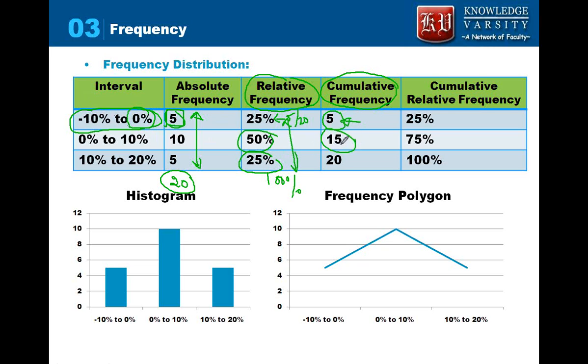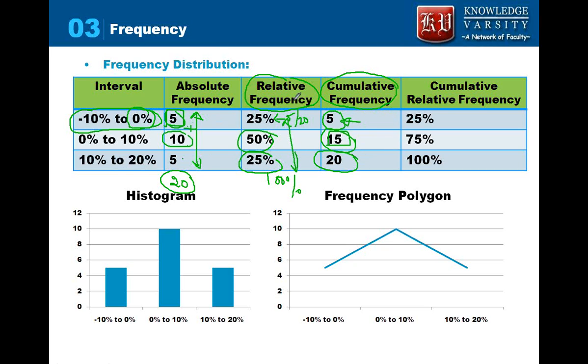So I can say that there will be 15 data points whose returns are between minus 10 and 10, so it encompasses this and this. So cumulative frequency is equal to absolute frequency of this interval plus absolute frequency of the previous interval. Similarly, cumulative frequency of this interval would be this plus this plus this, so that comes to 20.